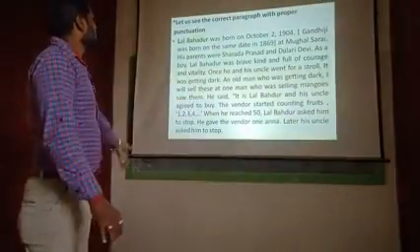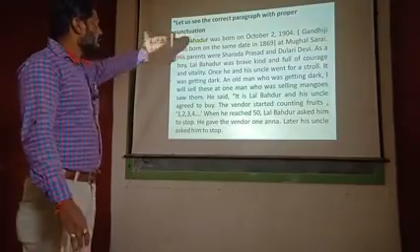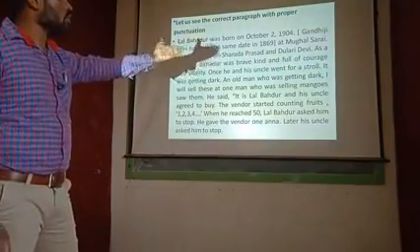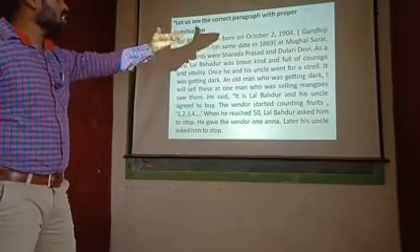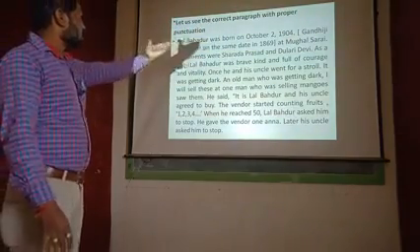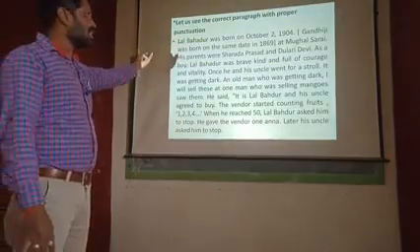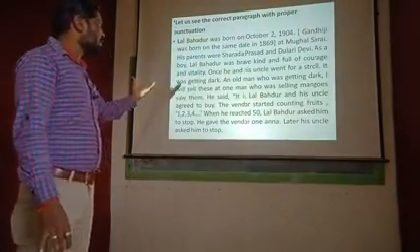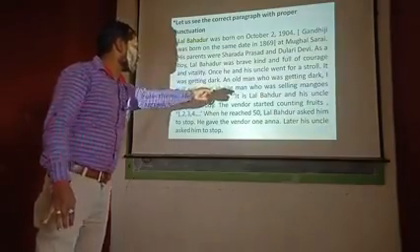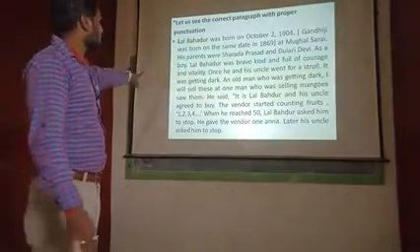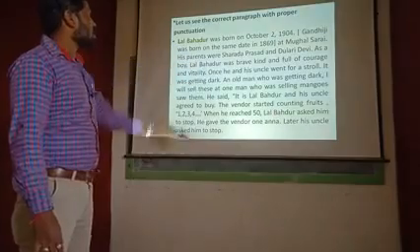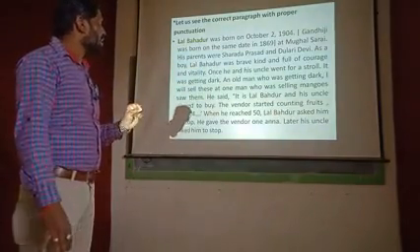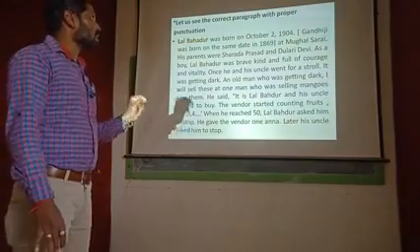See here, the first letter is a capital letter, and after October 2nd you can see a comma, and next a full stop. And for Gandhiji, the beginning letter G is capital, and we see some full stops and some double inverted commas here. Let me read out the paragraph once again. Lal Bahadur was born on October 2nd, 1904. Gandhiji was born on the same date in 1869 at Mughal Sarai.